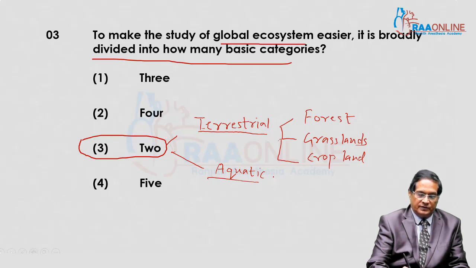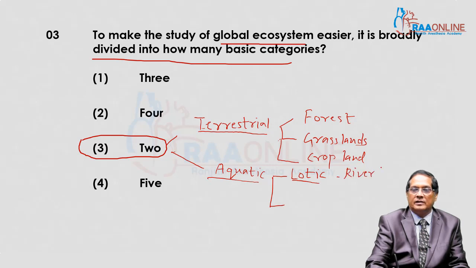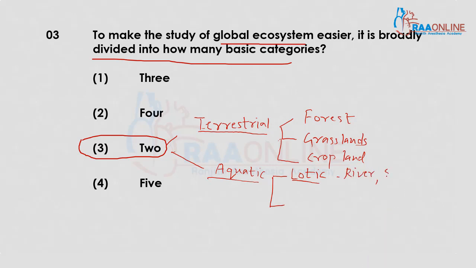Aquatic ecosystem is further divided into two categories. Lotic, that is running water, in which rivers and springs are included. Whereas lentic ecosystem is stagnant water: ocean, sea, lake, pond.